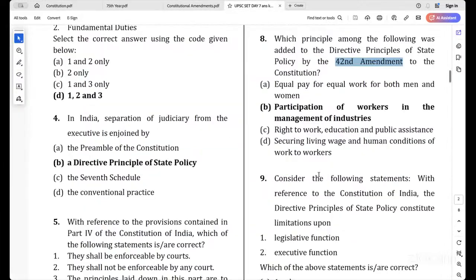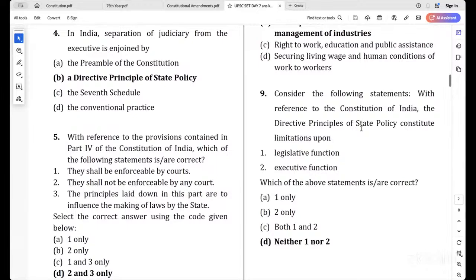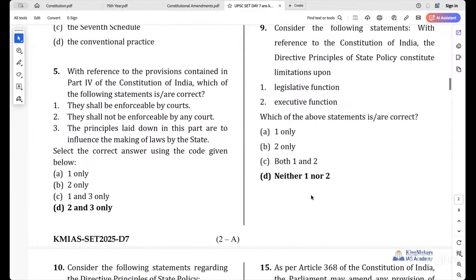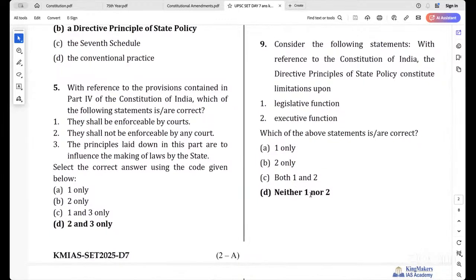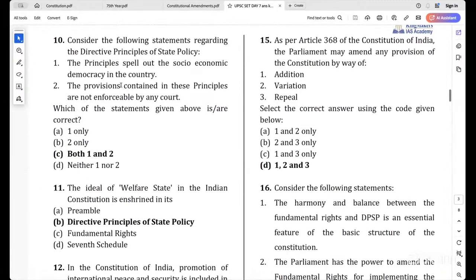Okay. The next one. Consider the following statements with reference to the Constitution of India. The directive principles of state policy constitute limitations upon whether the directive principles of state policy constitutes limitations upon anything. But who keeps limitations upon? Fundamental rights keeps limitations, whereas DPSP, do they provide any kind of limitations? No. So that's it.